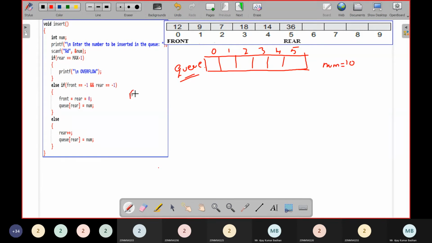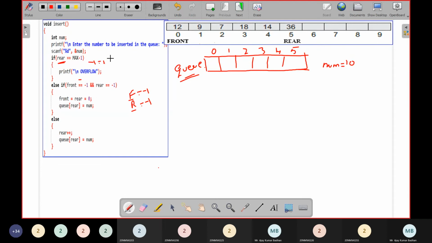Initially front and rear. So front I'm representing with F, rear I'm representing with R, for simplicity. Now front is initially minus 1, rear is minus 1. Now he is checking the condition, rear equal to max minus 1. So how many elements can I insert here? 6 elements. 6 minus 1 is 5. So what is the value of rear here? Minus 1. So minus 1, that's what he is checking.